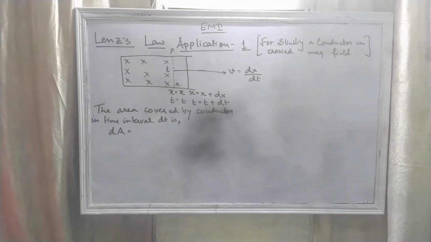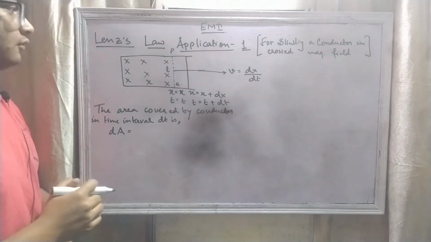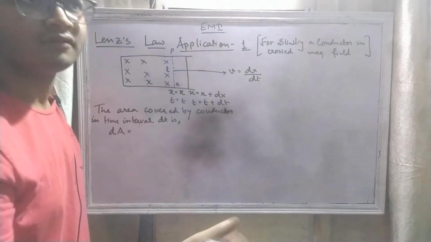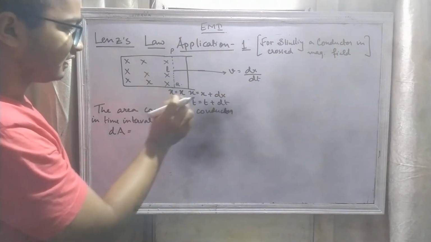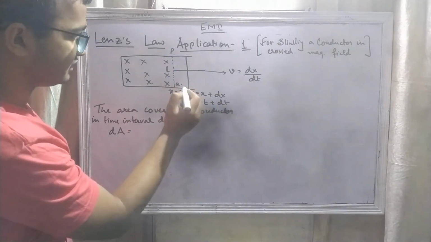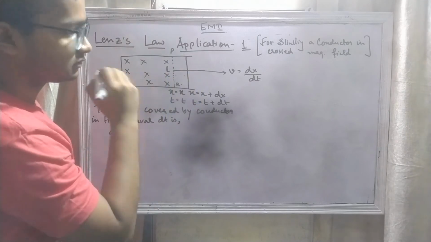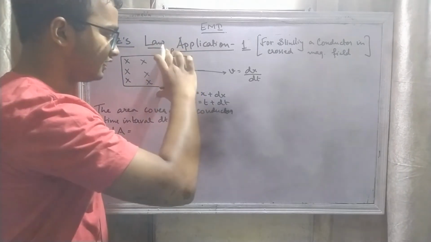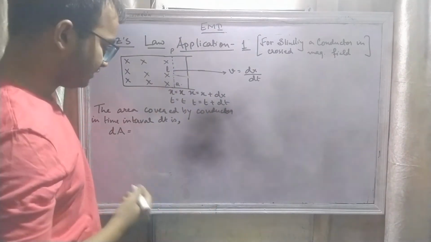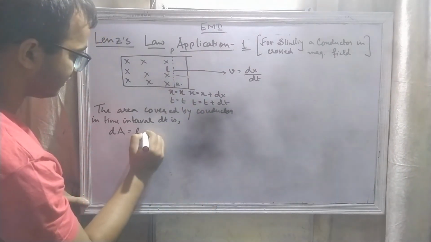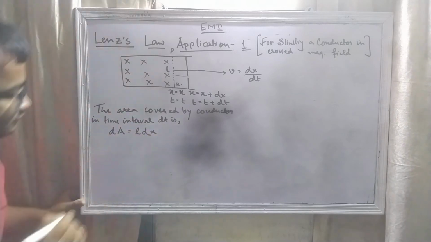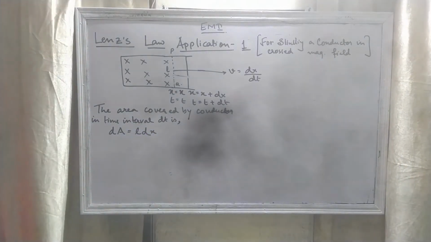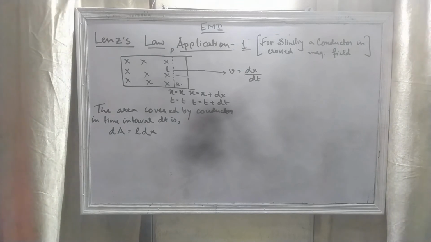What is the area covered by the conductor? We know area equals length into breadth, right? This is the length, and this is the dx portion, this is the breadth. So dA equals L dx, right? So dA equal to L dx.